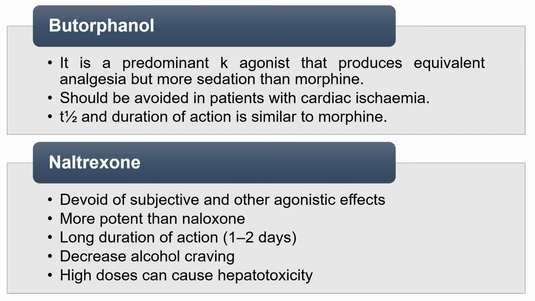Then, sixth is naltrexone, which is devoid of subjective and other agonistic effects and more potent than naloxone. Long duration of action is about 1-2 days. Decreases alcohol cravings, so helpful in alcohol withdrawal. High doses can cause hepatotoxicity.